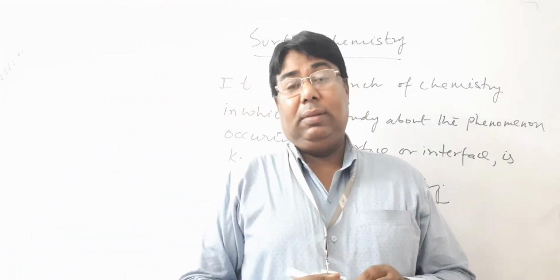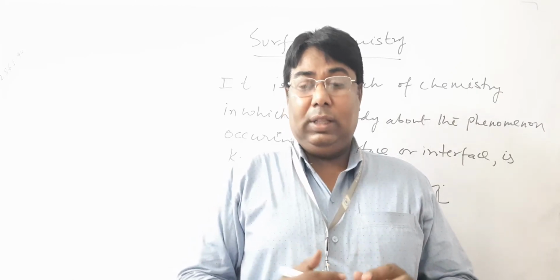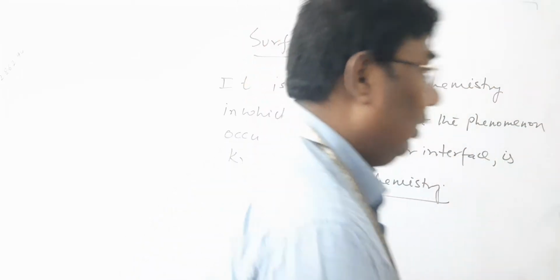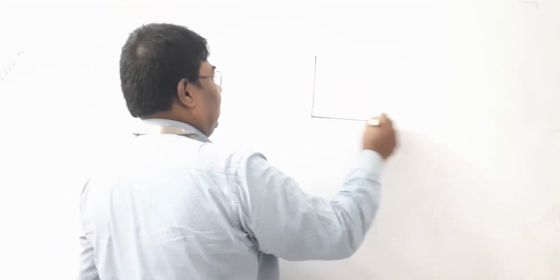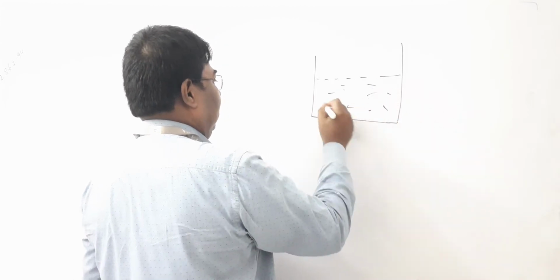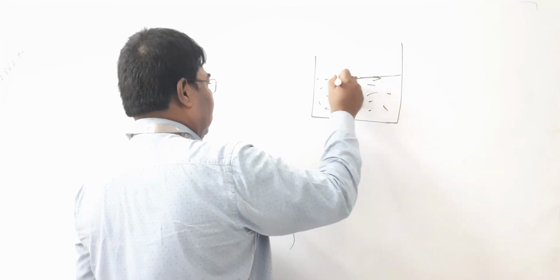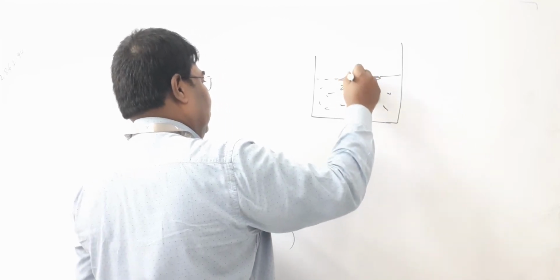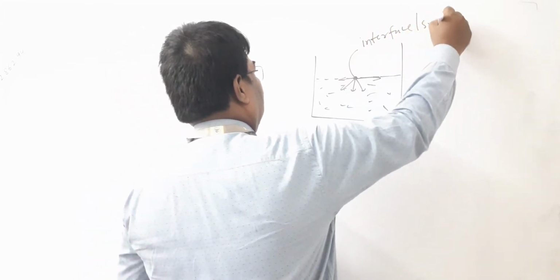Once again, surface chemistry is a branch of chemistry which deals with the phenomenon occurring over the interface or a surface. For example, suppose there is a container in which some substance is taken, then the molecules present at this boundary are the interface or surface.